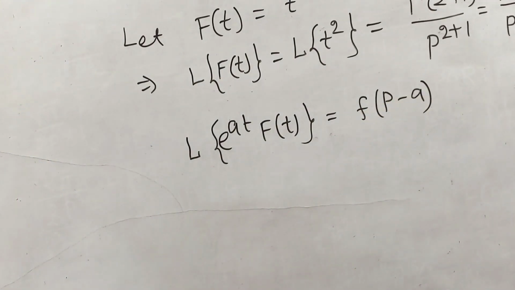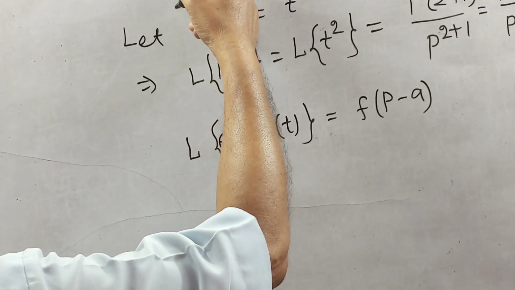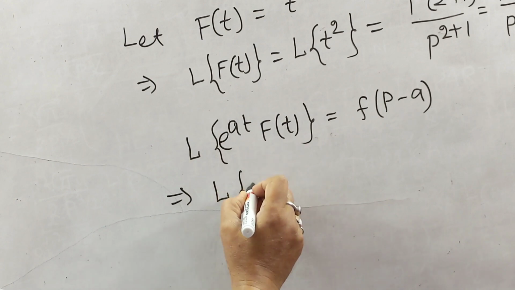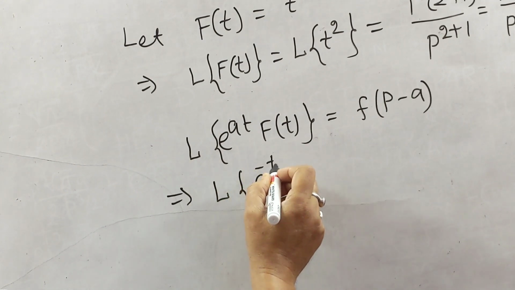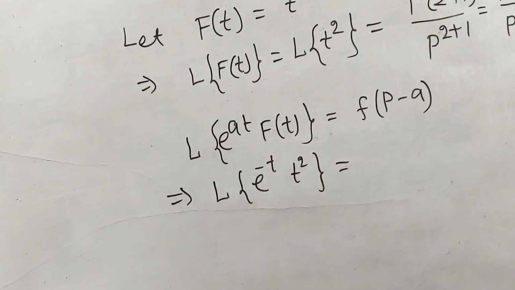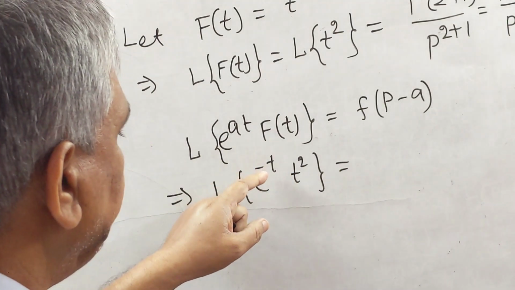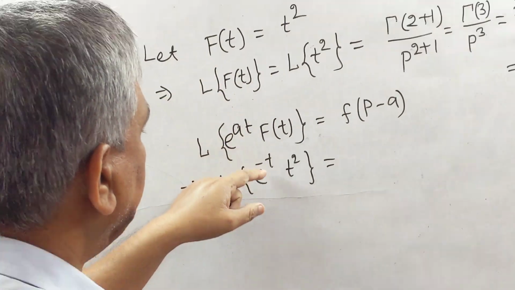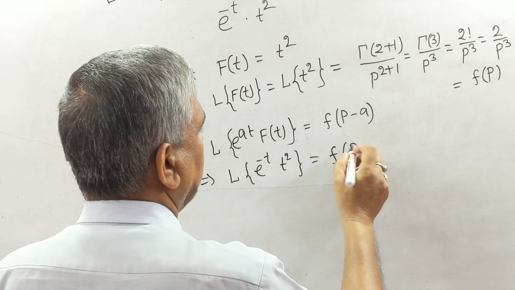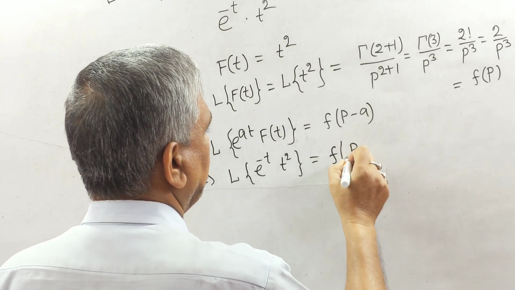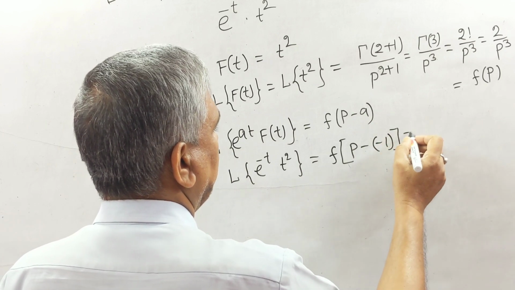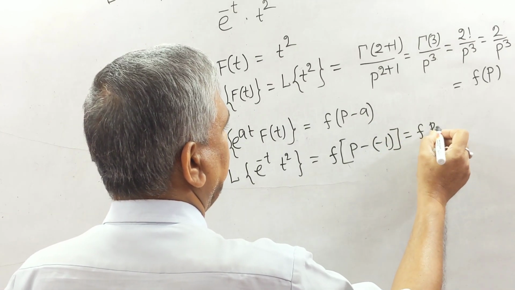Here in place of a we have minus 1, which implies that L of e to the power minus t times t square equals, in place of a we write minus 1, and on the right side also in place of a we write minus 1, equal to f(p plus 1).